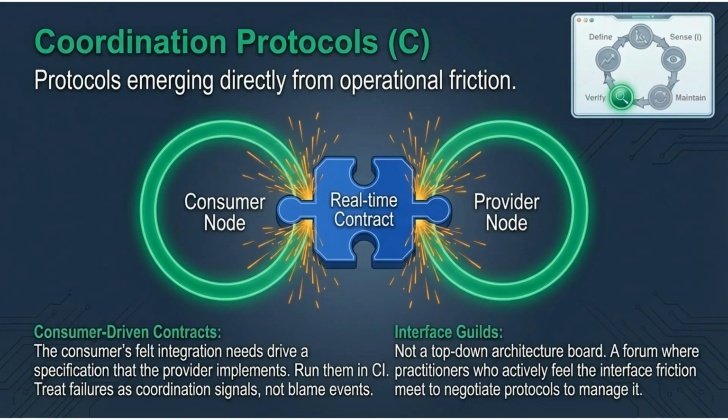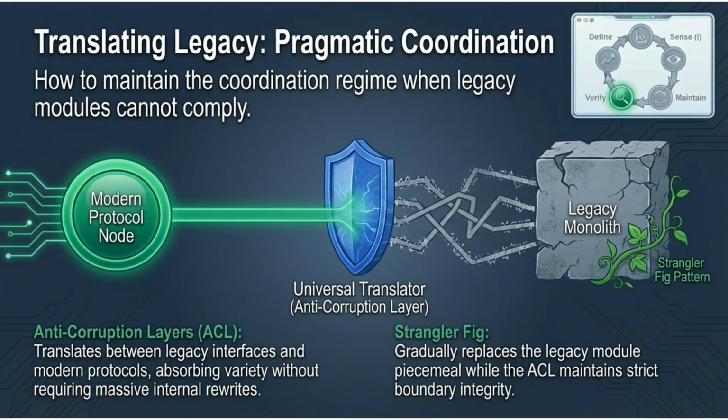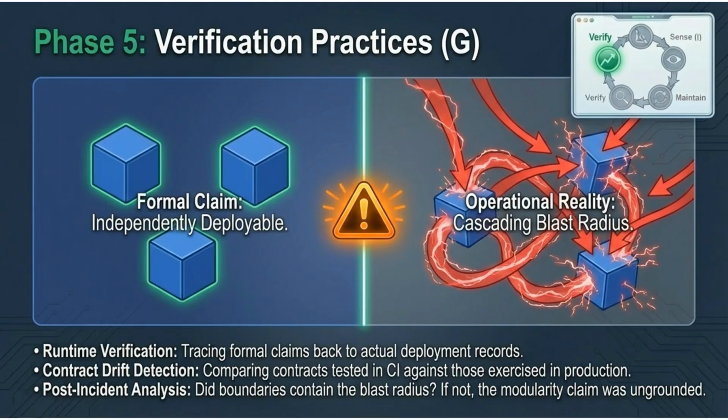Coordination protocols C emerge directly from operational friction. Consumer-driven contracts and interface guilds are essential for managing this friction through negotiation. Translating legacy involves pragmatic coordination. Use anti-corruption layers to translate between legacy and modern interfaces, allowing for the strangler fig pattern to gradually replace legacy modules. Phase 5 focuses on verification practices G.